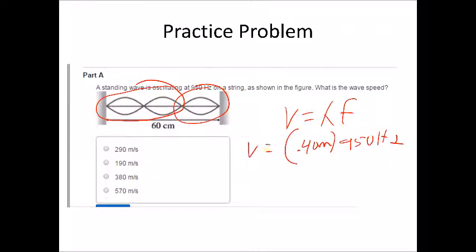So our speed is going to be our wavelength, 0.4, times our frequency, 950. And we're going to end up with a wave speed here of about 380 meters per second. Remember, this wave would be the third harmonic. It has 1, 2, 3 antinodes.